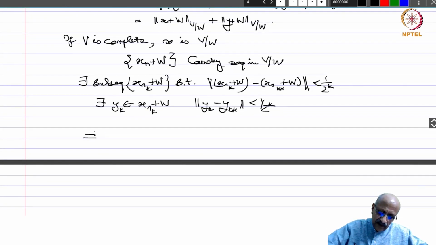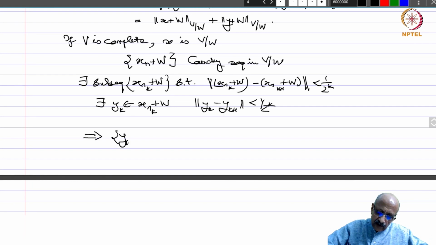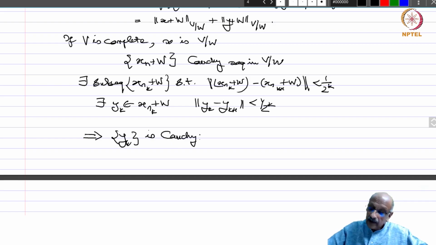And this implies that y_k is Cauchy. Why is y_k Cauchy? Whenever you have a sequence where consecutive terms differ by something, and the something forms a summable series, a convergent series, then the original sequence is Cauchy. So this is again a property of Cauchy sequences.